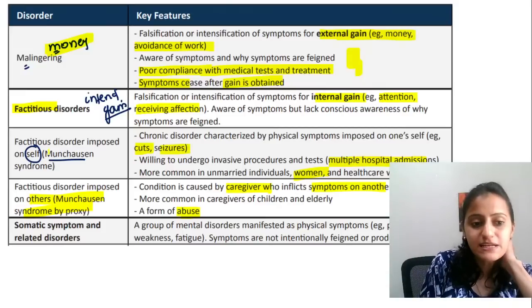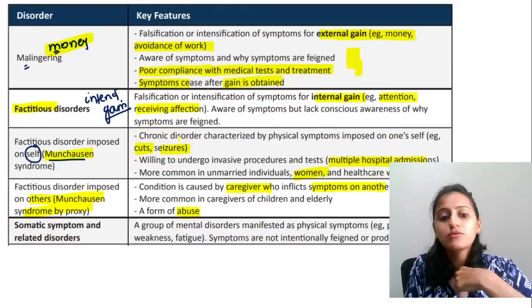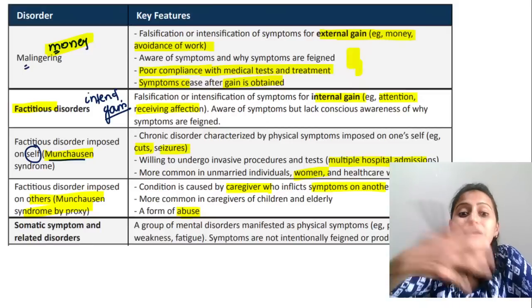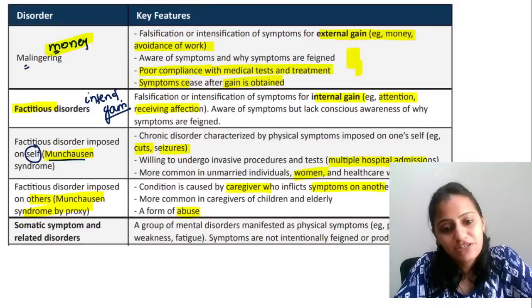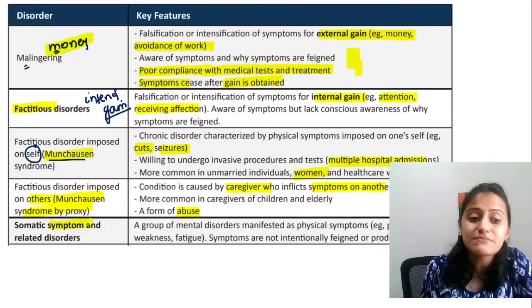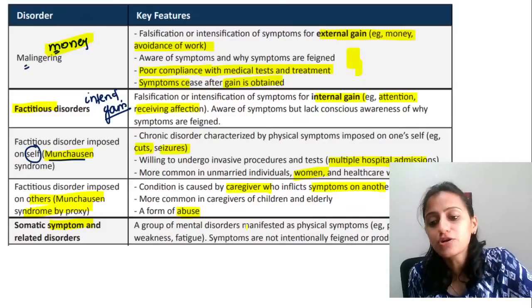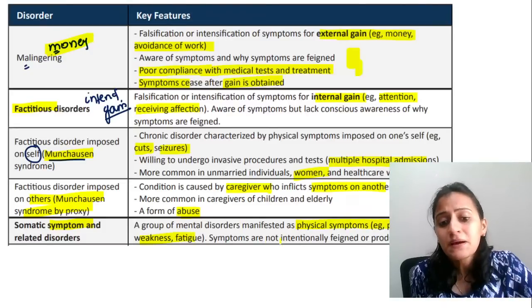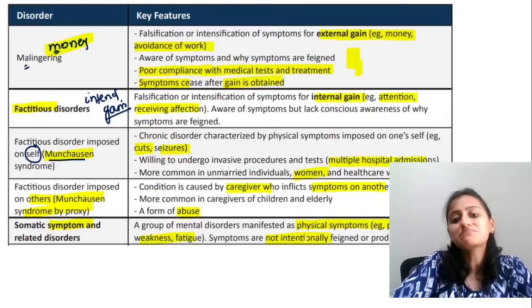Munchausen syndrome is basically factitious syndrome. So multiple cuts are done by the patient to get attention. So that is factitious. Now, what are somatic symptom and related disorders? These are a group of mental disorders manifesting as physical symptoms like pain, weakness, fatigue, but there is no intention behind it.